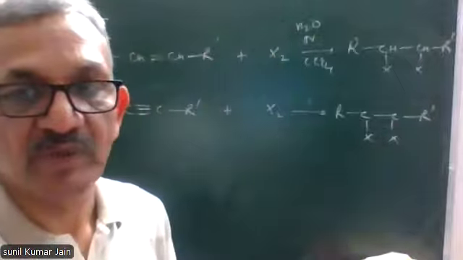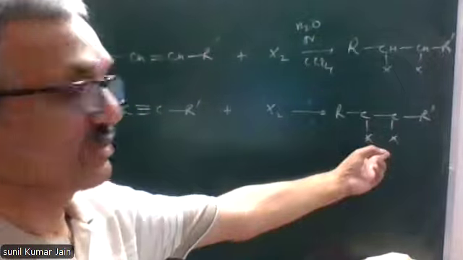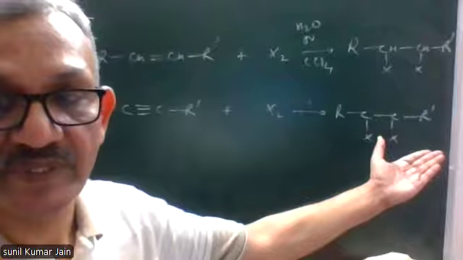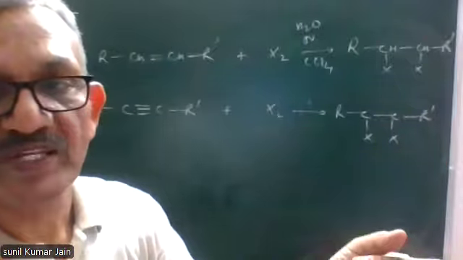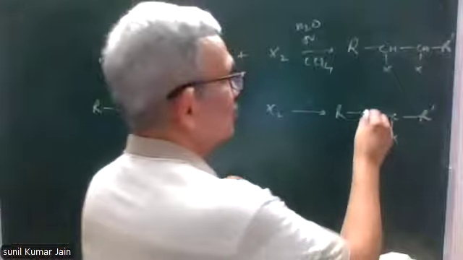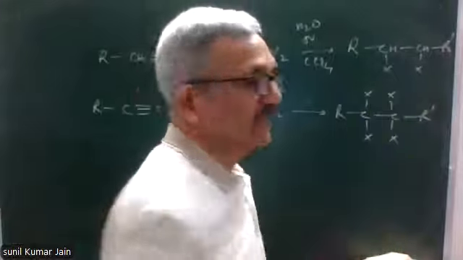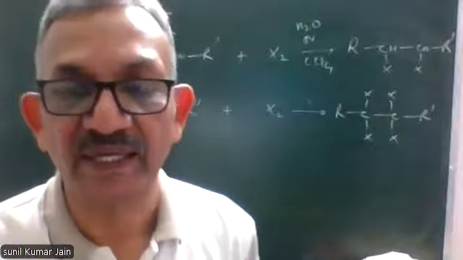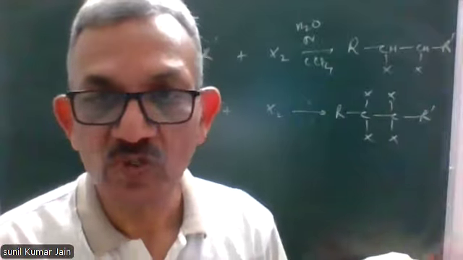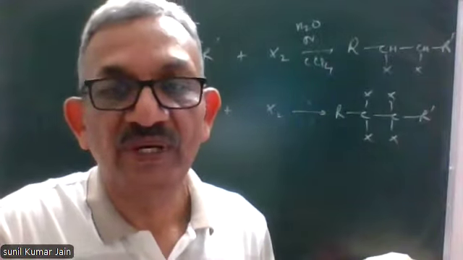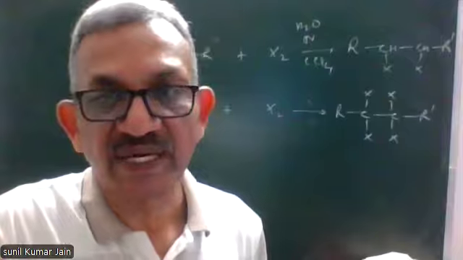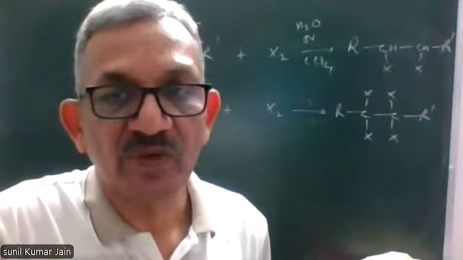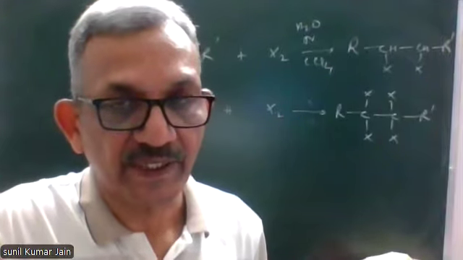in place of one pi bond, again two halogen atoms will be added on adjacent carbon atoms. Similarly, in place of second pi bond, two more halogen atoms will be added and we get a tetrahalide. So alkenes will lead to formation of dihalide, vicinal dihalide, and alkynes will lead to the formation of tetrahalide.